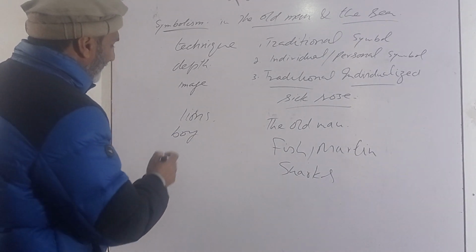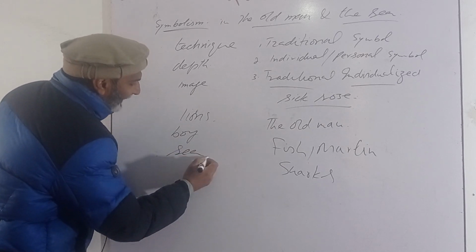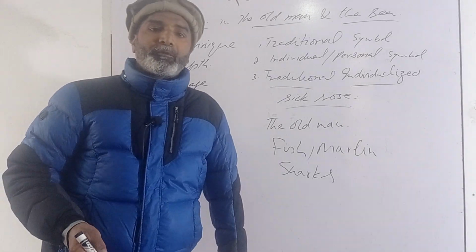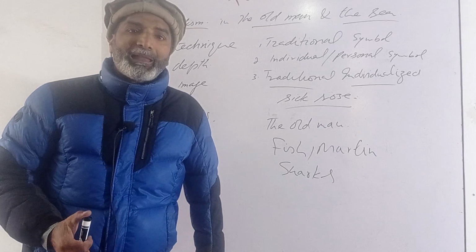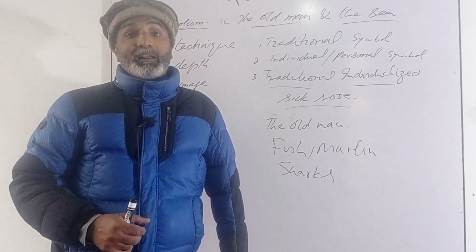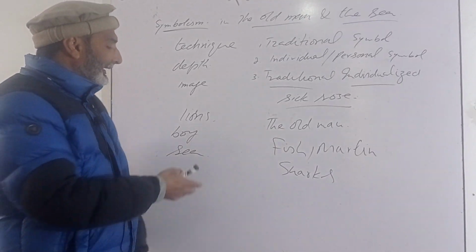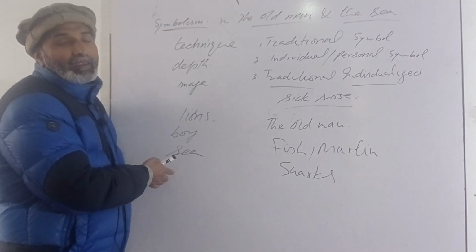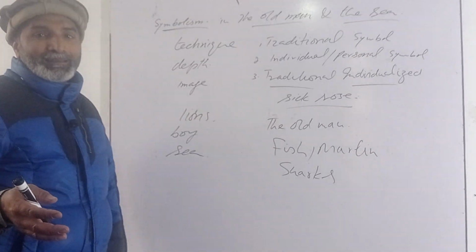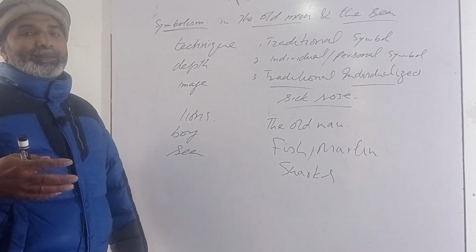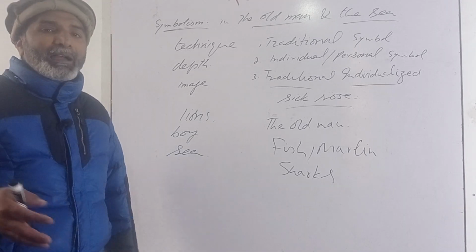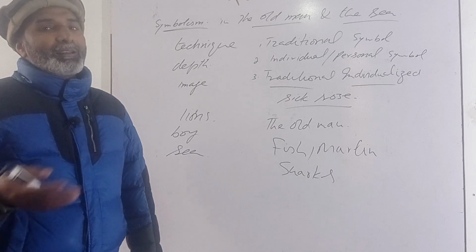Then we have in the novel the sea. The sea is for the old man la mar, el mar. For other people, it is la mar. La mar is feminine, meaning the sea is symbolic of life. It is endless, vast, wide, full of dangers and all that.